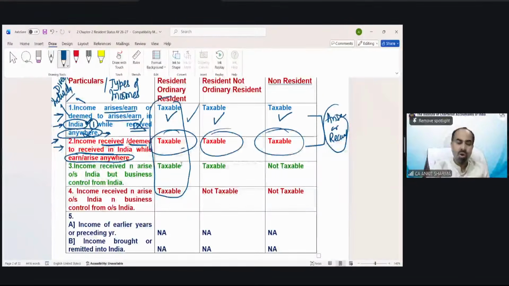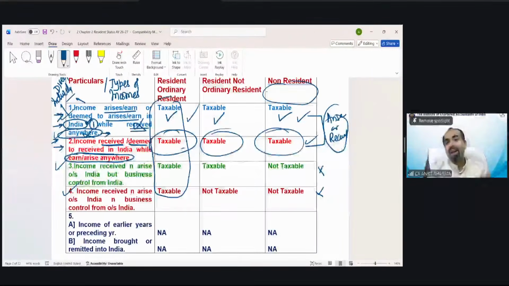Universal provision, all kinds of income are going to be taxed for a resident and ordinary resident. For a non-resident, only two incomes are taxable. If arisen in India, then taxable. If received in India, then taxable. That's it. No other income is going to be taxed for a non-resident. So for an ordinary resident, all taxed. For a non-resident, only two incomes need to be taxed.